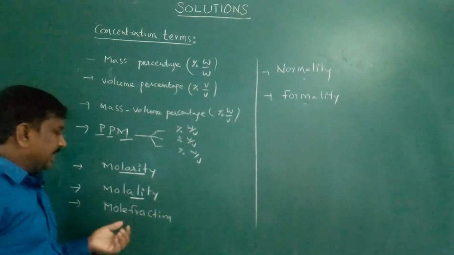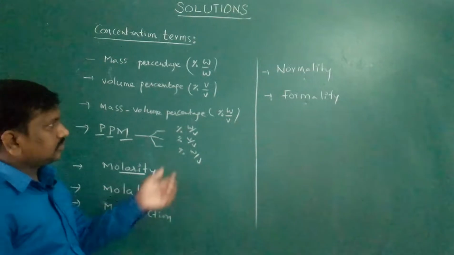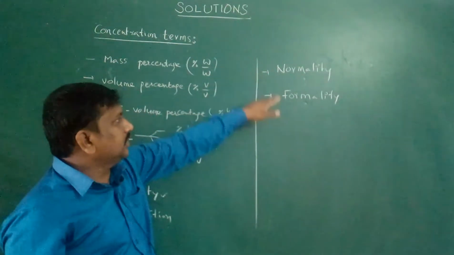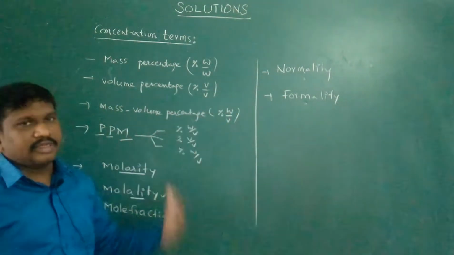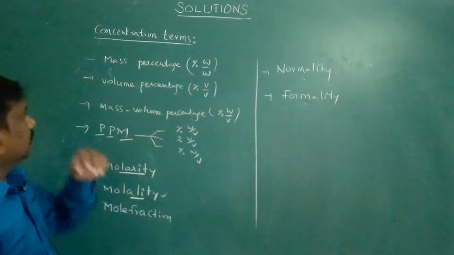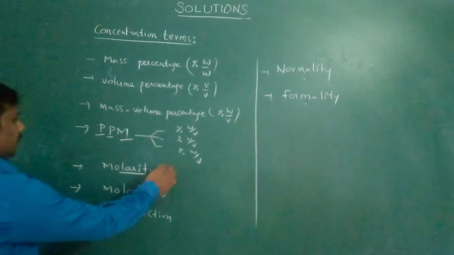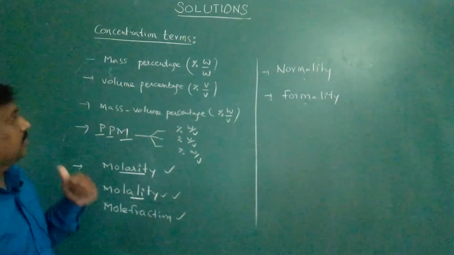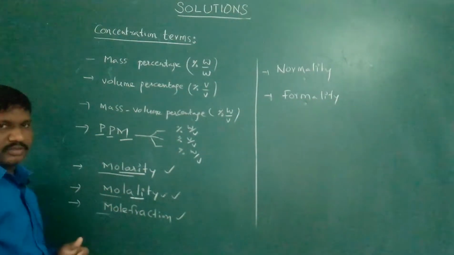Next, molarity, mole fraction, normality, formality. These two are not in your syllabus, but they are important for knowing purposes. These three terms are very important for your syllabus: molarity, mole fraction.